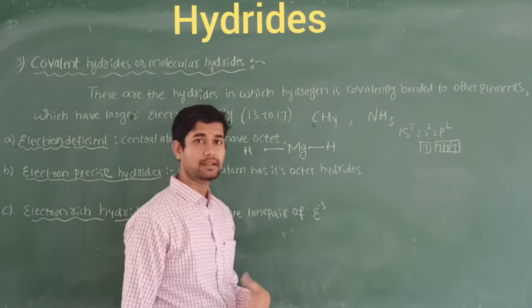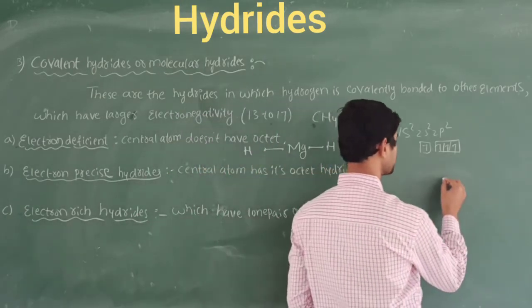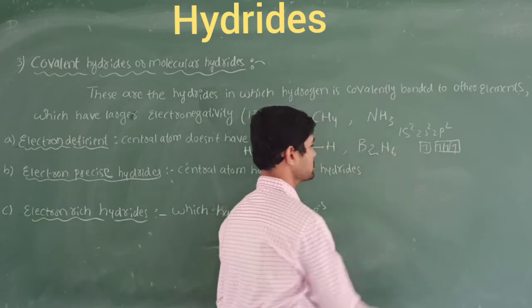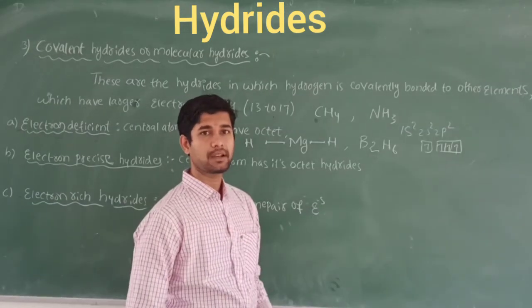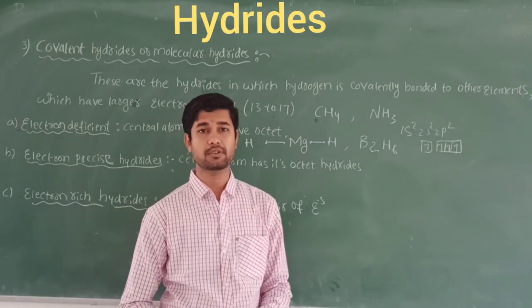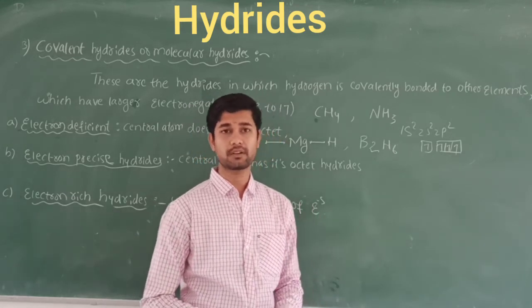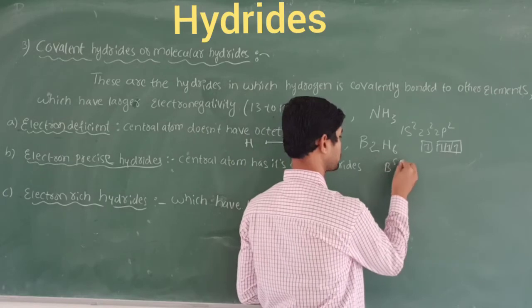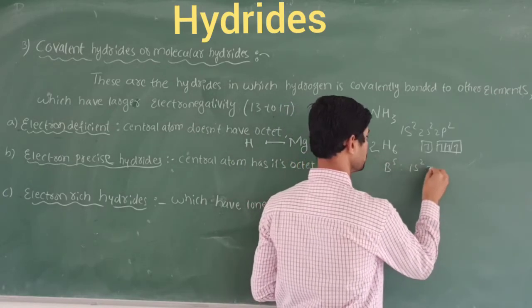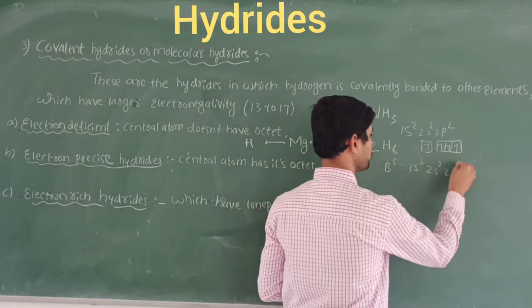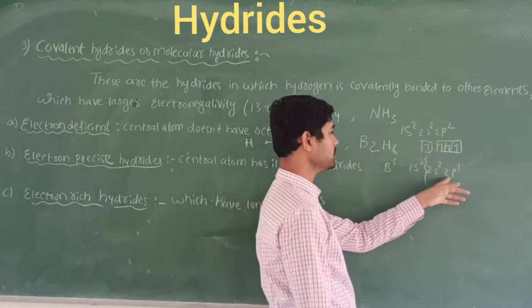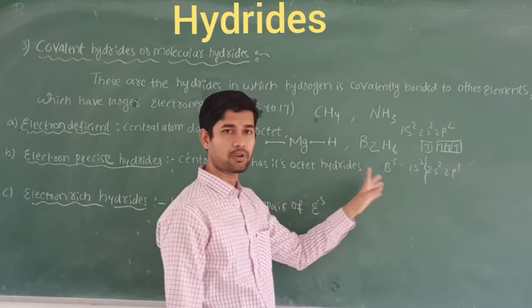And also you can take the diborane compound, B2H6. In this compound, boron acts as electron deficient, because it does not reach the octet configuration. If you write the electron configuration of boron, 5 electrons will be there: 1s2, 2s2, 2p1, right? So how many unpaired electrons are here? Those are the valence electrons. So 3 valence electrons will be there in a boron atom, right?